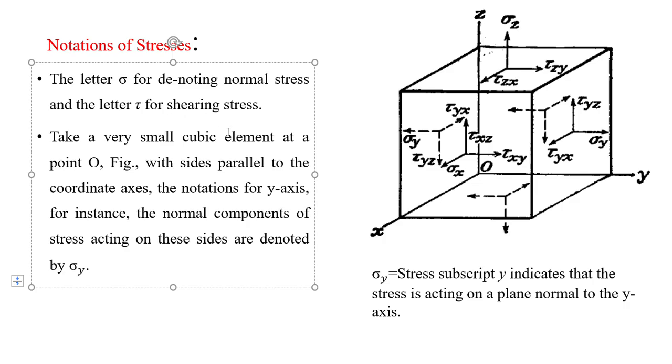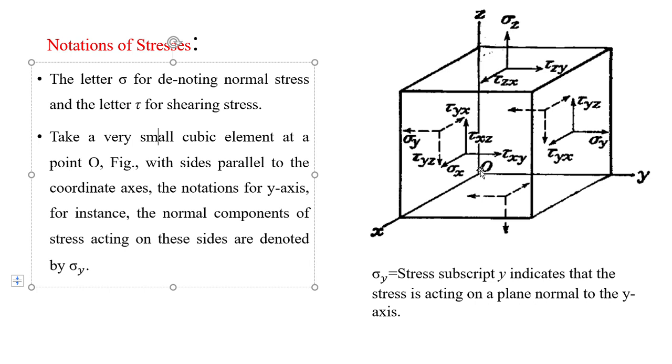Okay, if you take a small cubic element, you can see here a cubic element at a point O in this particular figure, with sides parallel to the coordinate axes. You can see two sides in the x direction, two sides along the y axis, and similarly two sides along the z axis.